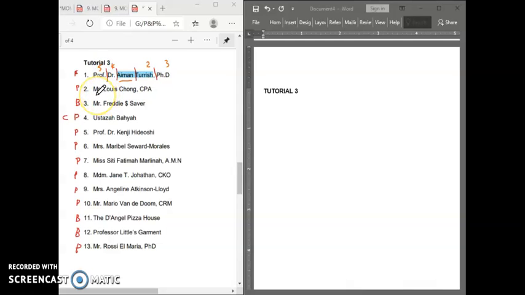The second question is also a personal name, so let's divide into units. Before that, don't forget the period here we need to disregard, and also here. So the second question, Louis Chong, is a personal name.